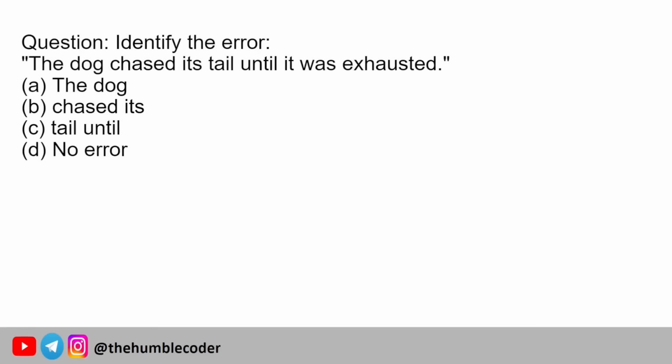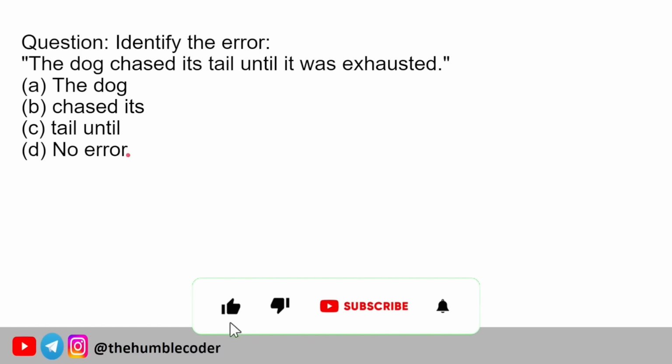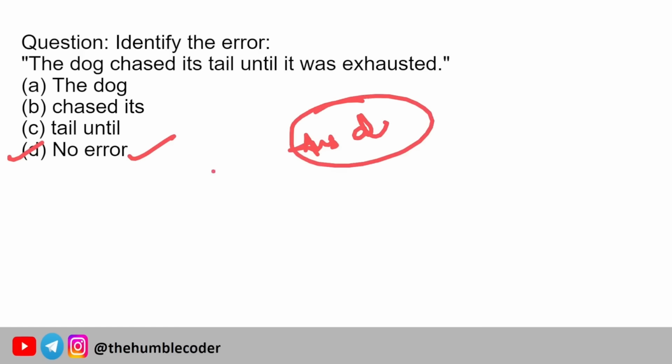We have a sentence, and we have to find out the error in this sentence. Let's read the sentence first. The dog chased its tail until it was exhausted. Okay, let's see. The dog, okay, there is no problem in this part. Chased its, again no problem in this part too. Tail until, again I don't see any problem in this sentence, so that is why I would say option D is the correct answer for this question. Okay, so the correct answer is option number D, no error.